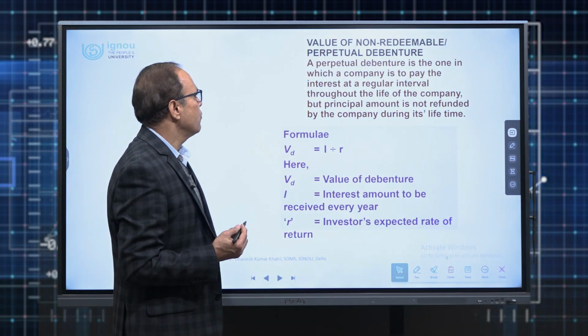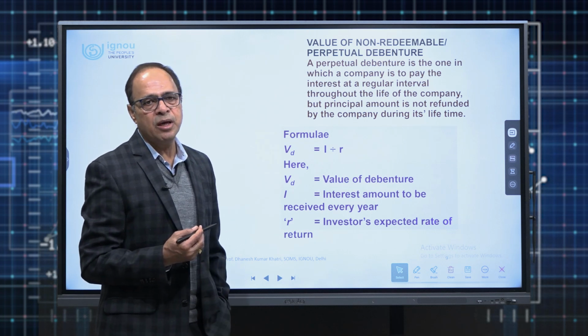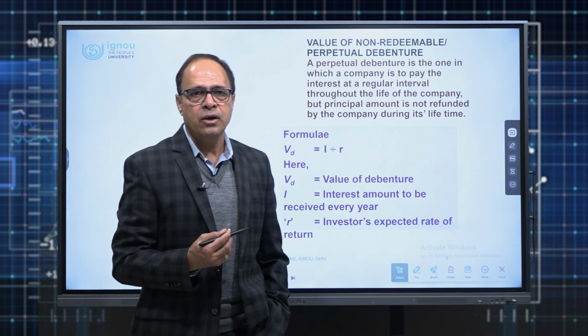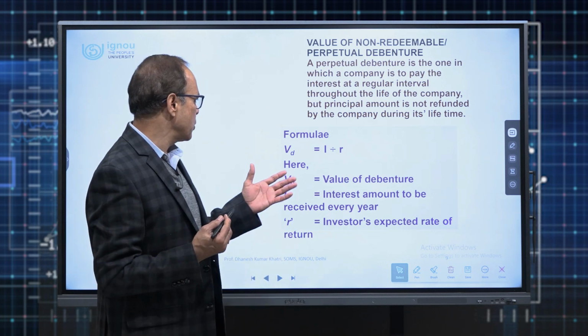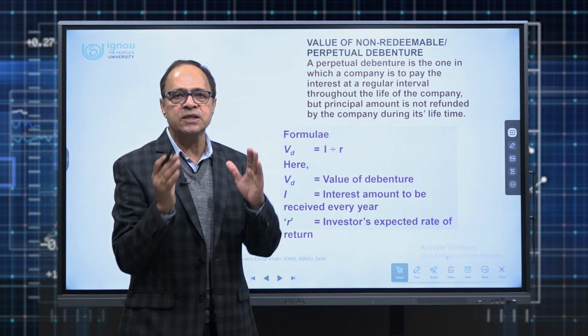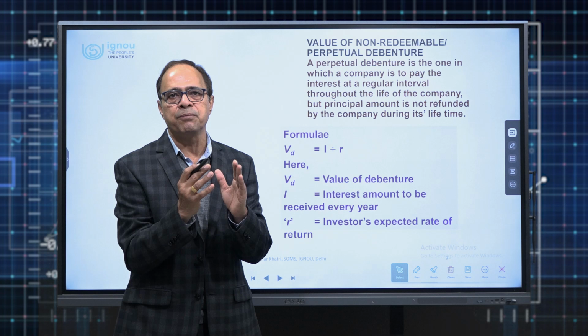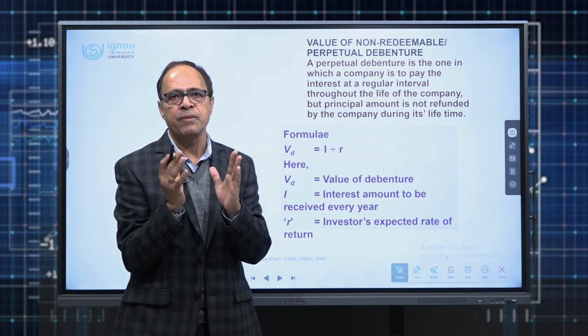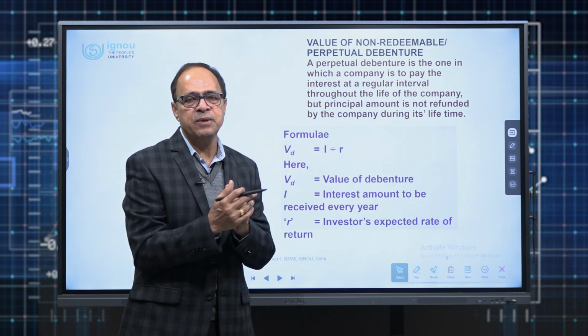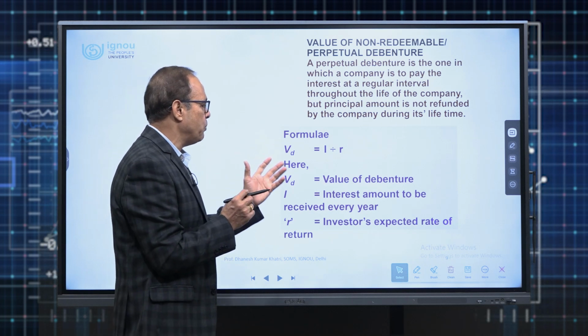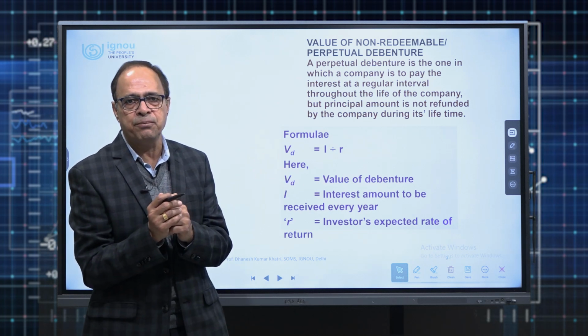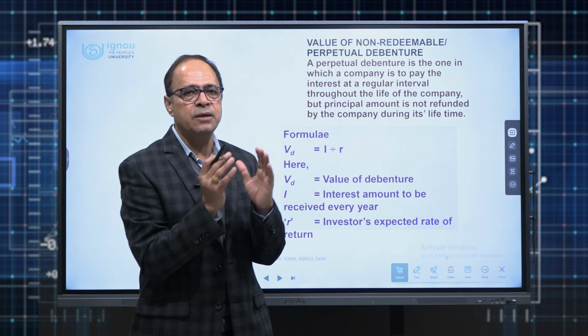Then we have valuation of non-redeemable or perpetual debentures. Now, as you know, a perpetual debenture is one in which there is a provision for payment of interest year on year during the lifetime of the company. And we know no one can estimate up till what period the company will survive. So we assume that if you buy the non-redeemable debenture of a company, you will get interest as a perpetuity.